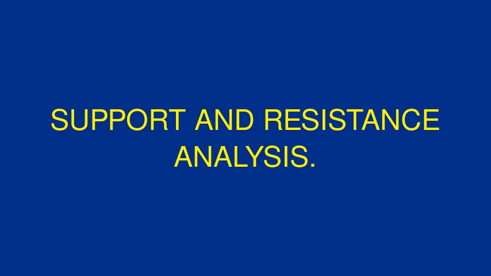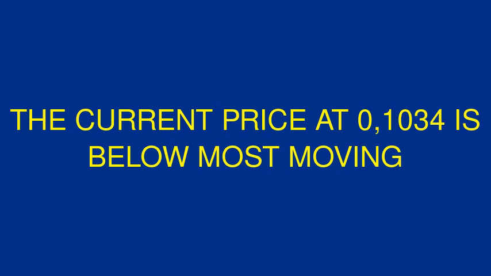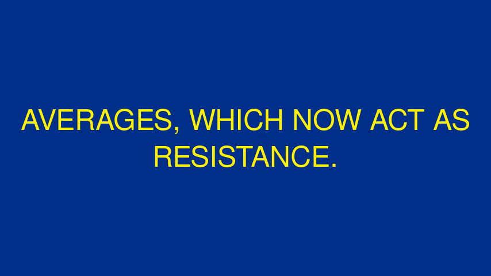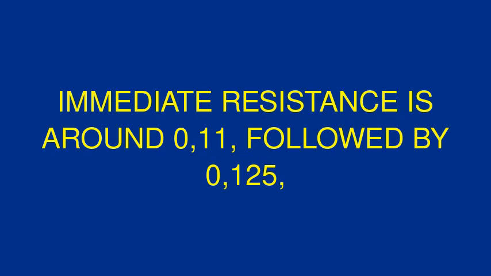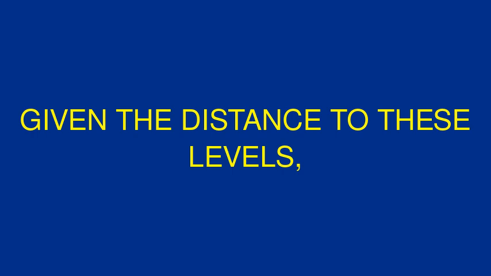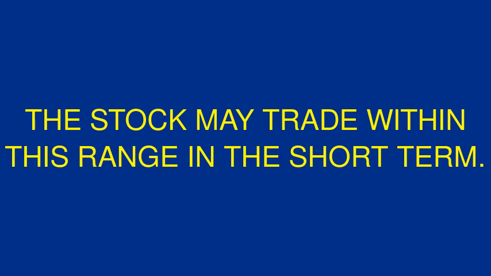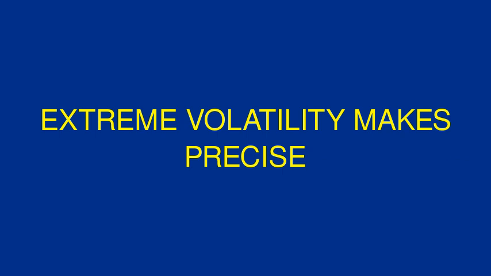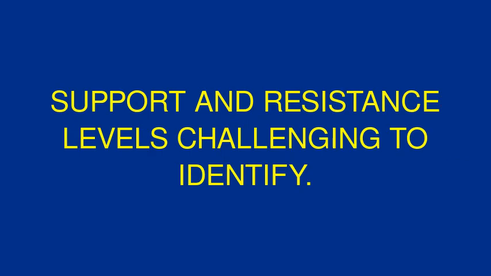Support and resistance analysis. The current price at 0.1034 is below most moving averages, which now act as resistance. Immediate resistance is around 0.11, followed by 0.125, the recent high. Support is at the recent low of 0.0867. Given the distance to these levels, the stock may trade within this range in the short term. Extreme volatility makes precise support and resistance levels challenging to identify.